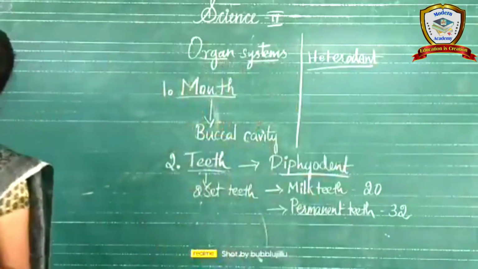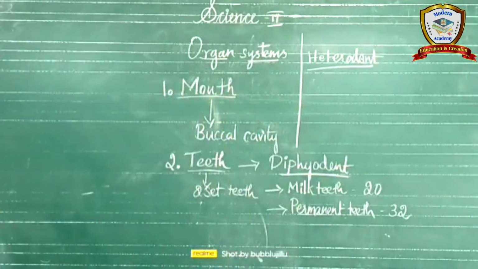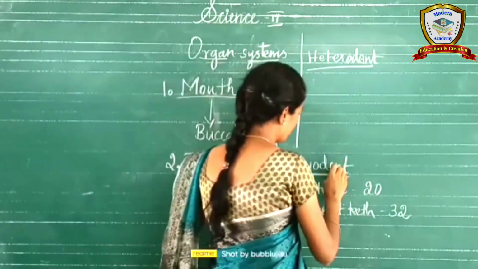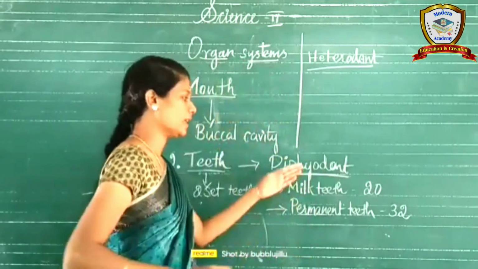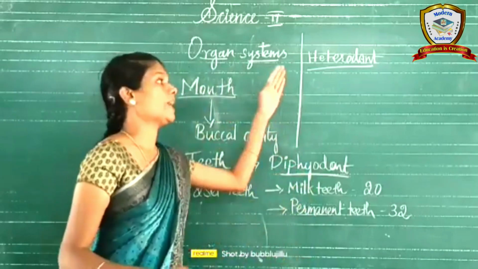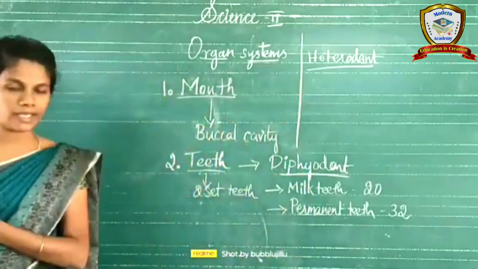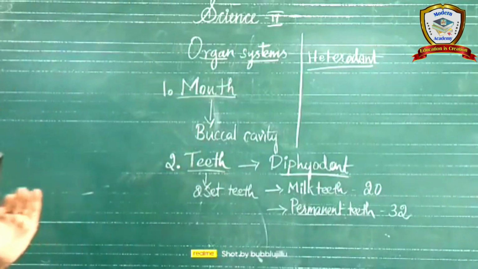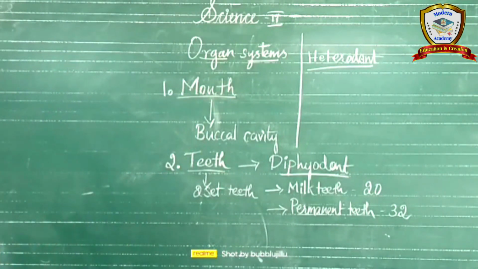We have different types of teeth; all 32 teeth are not the same. They differ in structure and function, size and shape. Diphyodont means two sets of teeth, milk teeth and permanent teeth, but heterodont means all teeth are not the same.